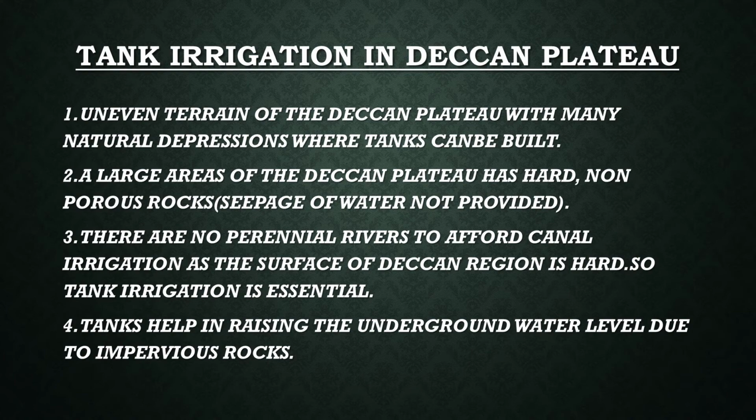Tank irrigation in the Deccan Plateau. First, the uneven terrain of the Deccan Plateau has many natural depressions where tanks can be built. Second, a large area of the Deccan Plateau has hard, non-porous rocks. Non-porous rocks means water cannot enter through them. Third, there are no perennial rivers to afford canal irrigation, as the surface of the Deccan region is hard, so tank irrigation is essential. Since the Deccan Plateau has hard rocks, it supports tank irrigation and not canal irrigation. Tanks help in raising the underground water level due to impervious rocks.